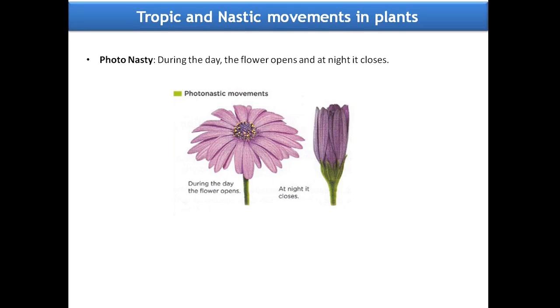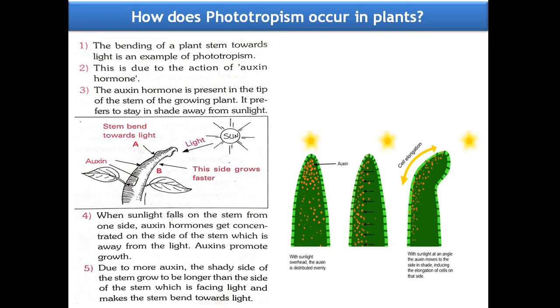And now moving to photonasty, that means nastic movements towards light. During the daytime, the flower opens, but at night it closes. This is what we call photonasty.